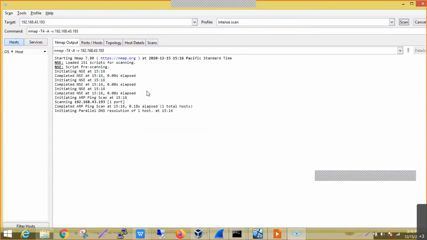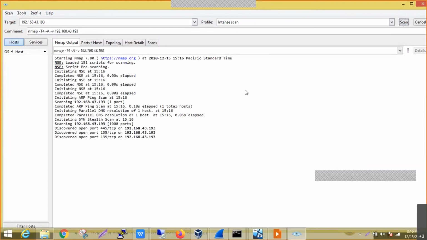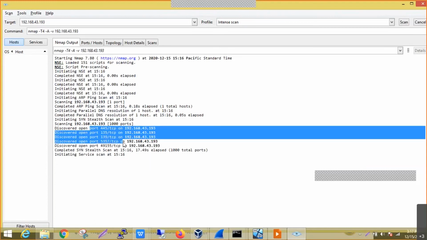Again, based on the target, it will take some time, but here we can see, unlike the command prompt kind of scanning, where we are only giving a specific kind of commands or switches, the GUI scan will also use some of the scripting things that are available in the tool, like the Nmap scripting engine. It will also try to do the ping scan, ARP ping scan, to find out whether that particular service is up or not. And here we can observe the open ports.